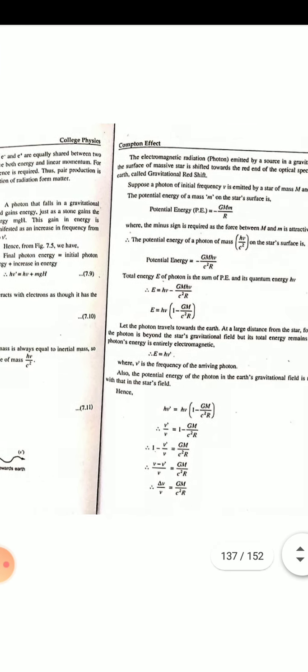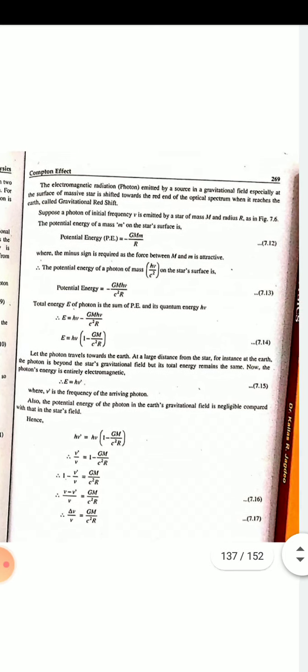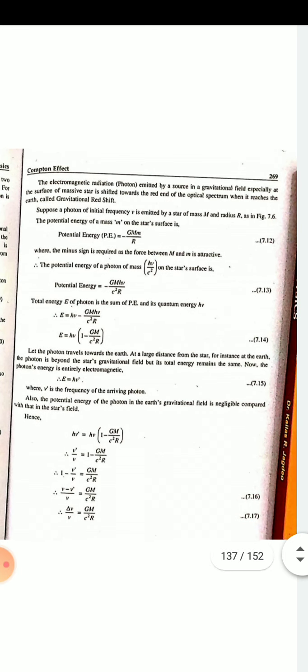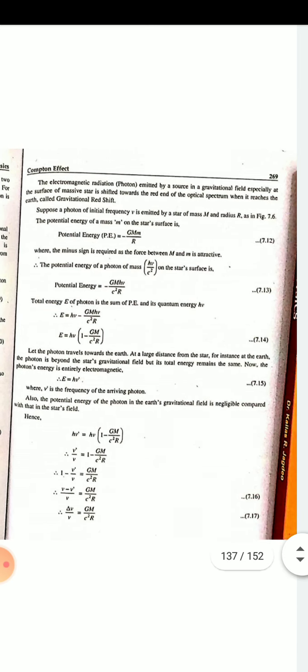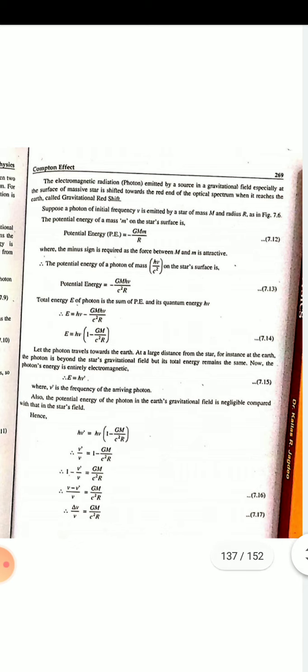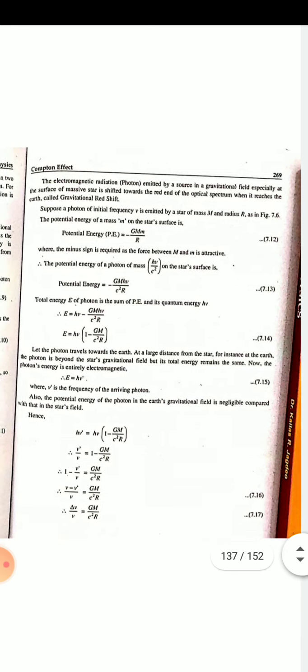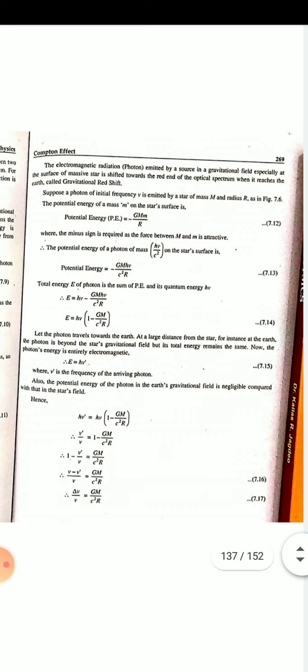The electromagnetic radiation emitted by a source in a gravitational field, especially at the surface of a massive star, is shifted towards the red end of the optical spectrum when it reaches Earth, and this is called the gravitational redshift. This may come for the MCQ.